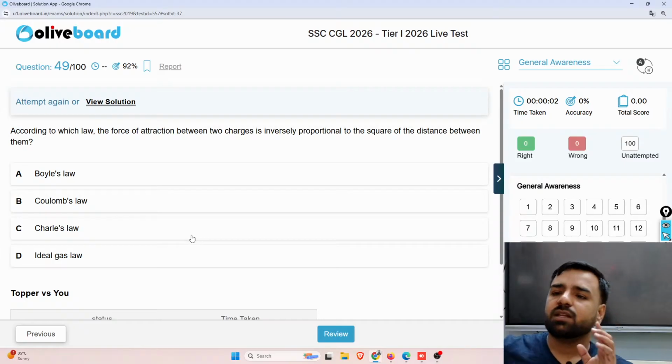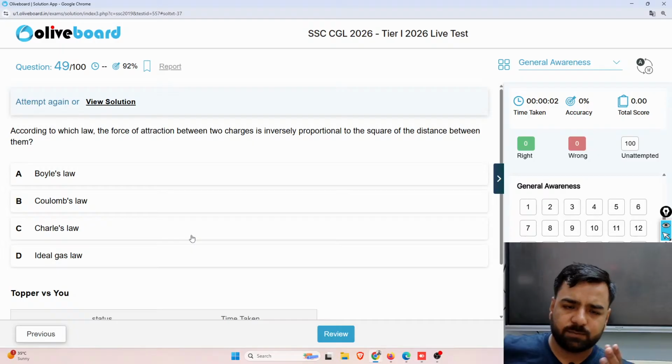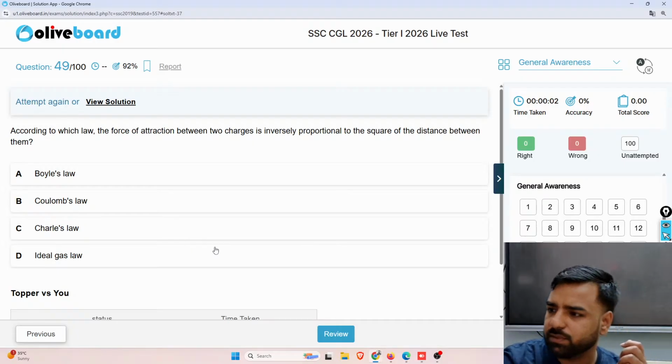Next, according to which law the force of attraction between two charges is inversely proportional to the square of distance between them? So is it Boyle's law? Is it Coulomb's law? Is it Charles' law? Or is it ideal gas law? What should be the answer? So guys, if I talk about Coulomb's law, what does it state?